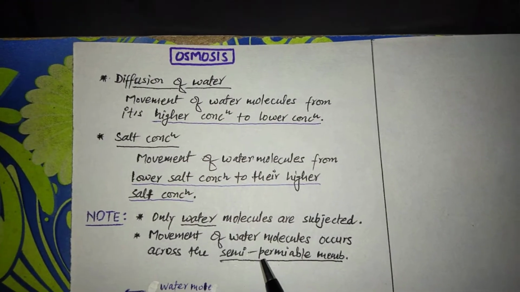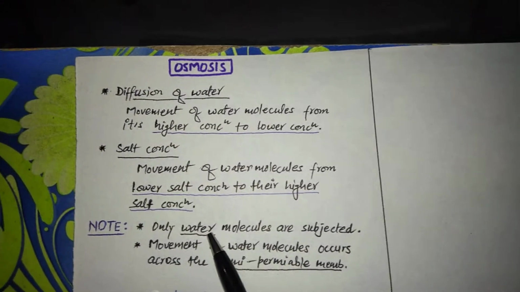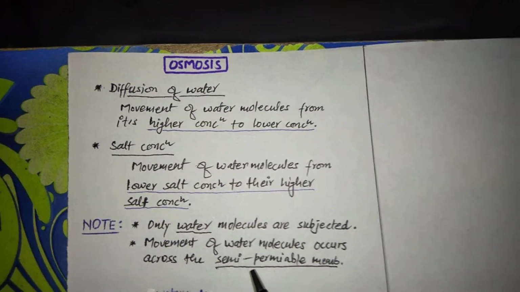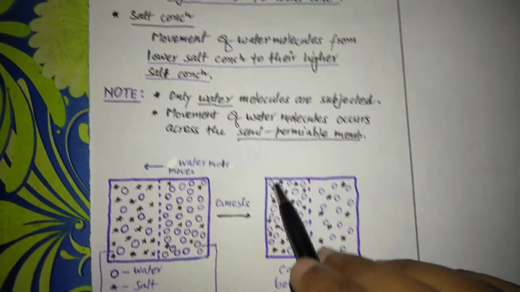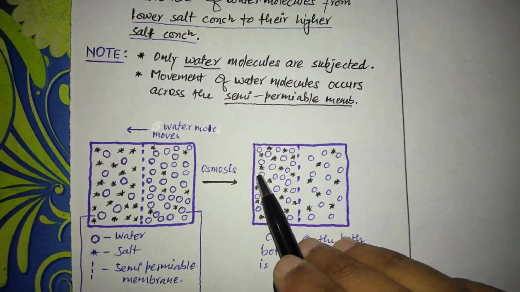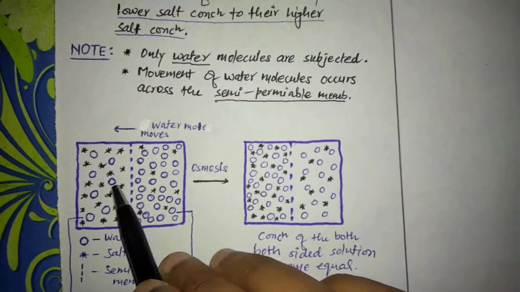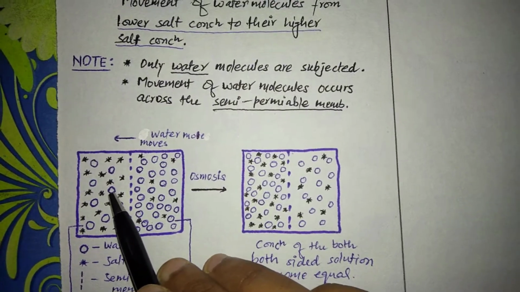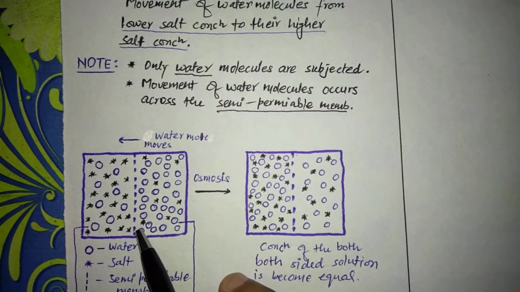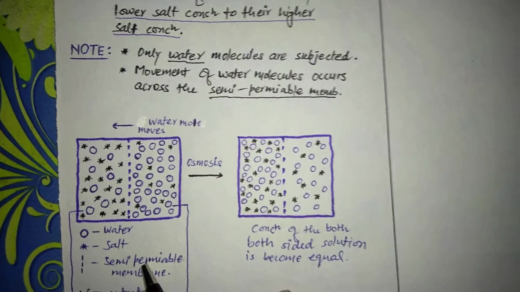So there are two properties of osmosis. First, it permits the transportation or flow of water across the semi permeable membrane. Next, through the figure we can understand the process of osmosis properly. This figure is separated by a particular separating boundary, and this boundary is termed the semi permeable membrane.